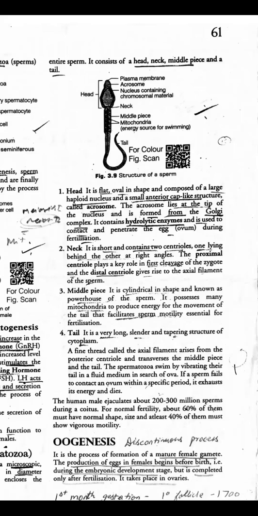Now if you see, it has these four parts: head, neck, middle piece, and tail. All the parts are actually going to be covered by a single plasma membrane. Okay, so the head, neck, middle piece, and tail are covered by a single plasma membrane. Now if you see, focus on the head. The head is going to be flat and oval in shape. It is going to have a haploid nucleus.